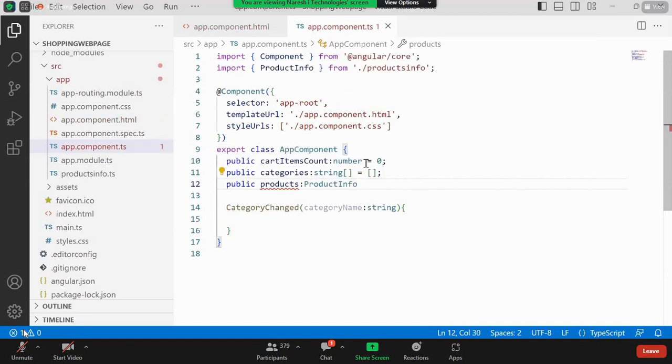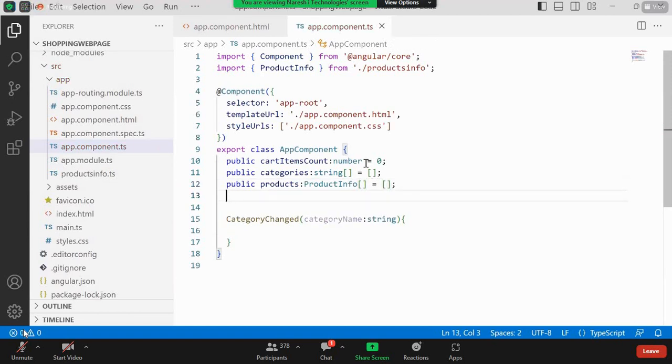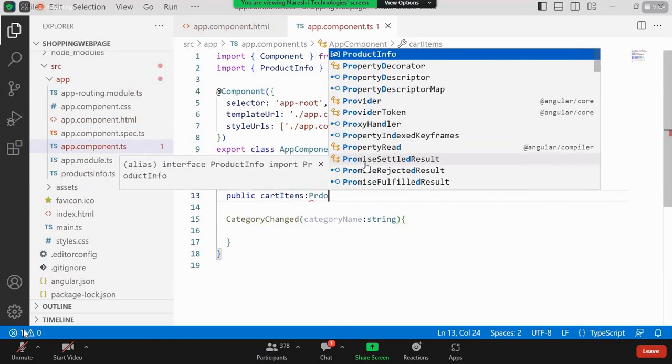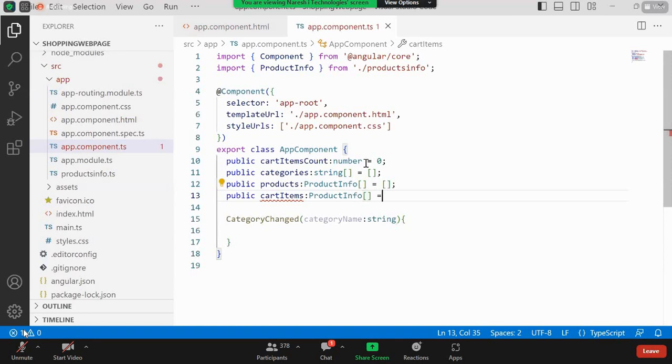Product info type. It is also an array, so that I can give something like this. After that, public, okay, cart items are available. And this is also of what type? Product info. The user may select multiple, so that I can give this one.